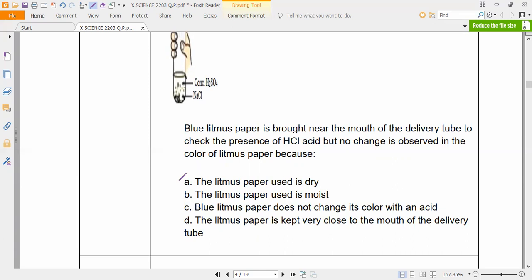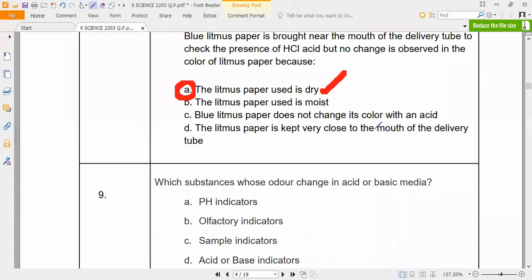So what is happening? Litmus paper used is dry. Because, as we know, acids will show the property only when they are moist. Yes or no? Actually, those who practiced the previous question paper, a similar question has appeared. Do you remember? This is not a new question for us. The same question has been repeated. That is what you have to remember.